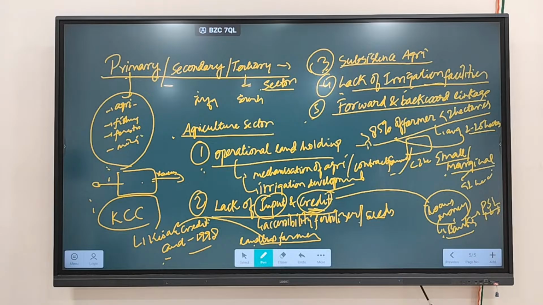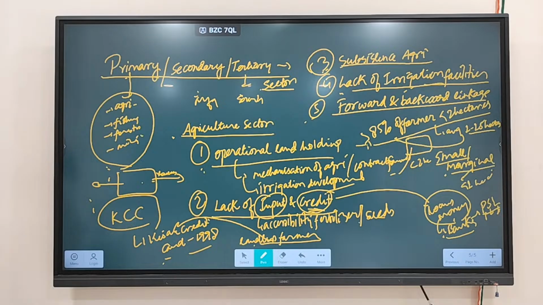Let's say a farmer is growing tomato and wants to transfer it to Bangalore and sell it there. Because it is a perishable product, if you keep tomato for a long period of time, it will dry up. So you need cold storage facilities, you need warehouse facilities where you can store things. Those facilities are not available to the farmers. So that's why there is a problem of forward linkages and backward linkages. This is a problem our sector is facing.